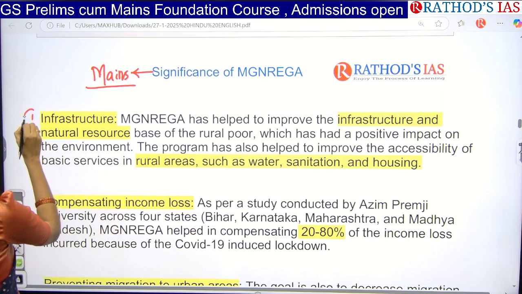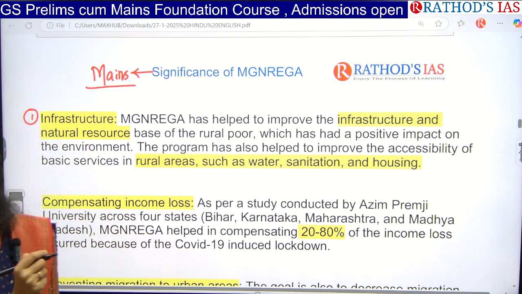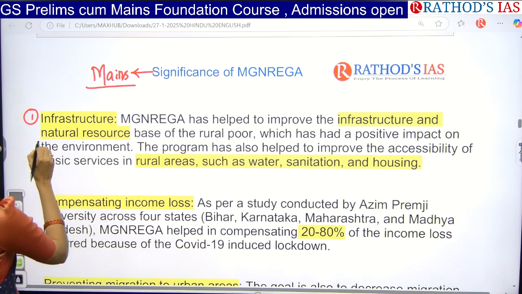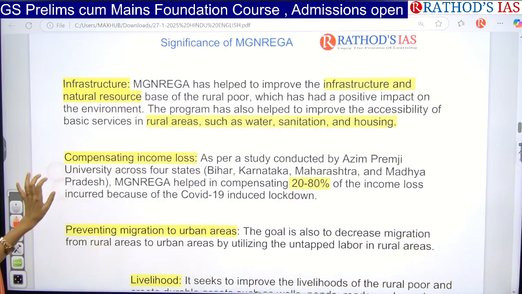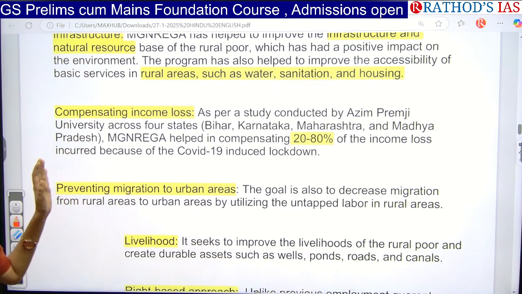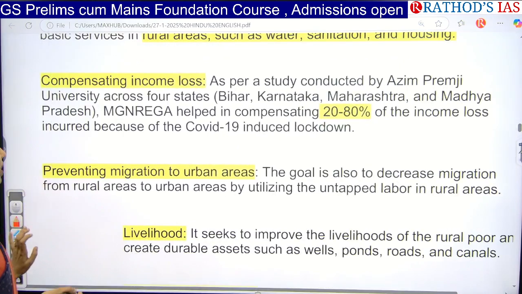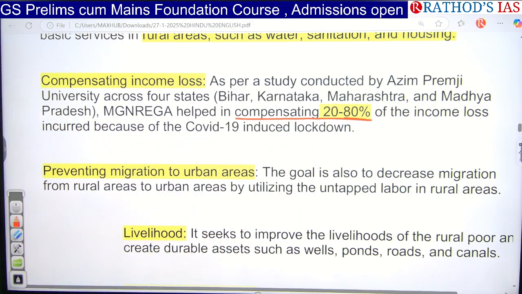First, as I said, it is not only providing work in rural areas, but they are also trying to provide assets like infrastructure and natural resources. And they are focusing on improving accessibility of basic things like water, sanitation, housing, etc. Next, they are also focusing on compensation of income loss. As per the study done by Azim Premji University across the Bihar, Karnataka, Maharashtra and Madhya Pradesh regions, they compensated 20 to 80% of income loss which happened during the COVID-19 lockdown.